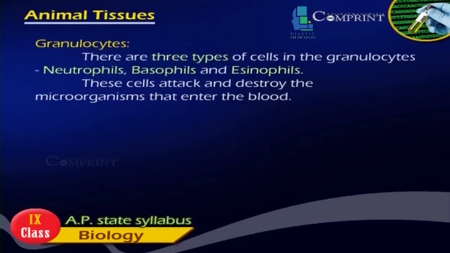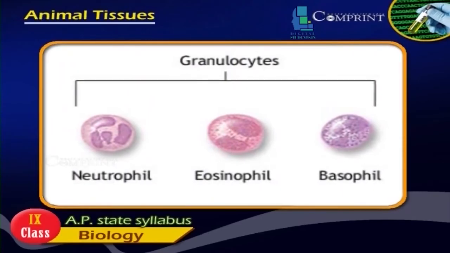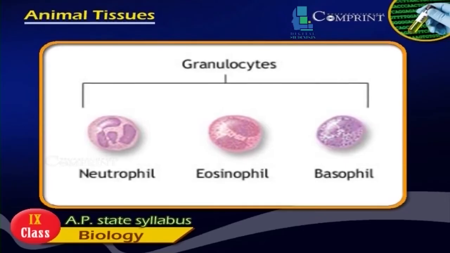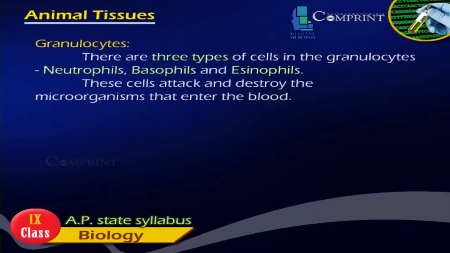Granulocytes. There are three types of cells in the granulocytes: neutrophils, basophils and eosinophils. These cells attack and destroy the microorganisms that enter the blood.